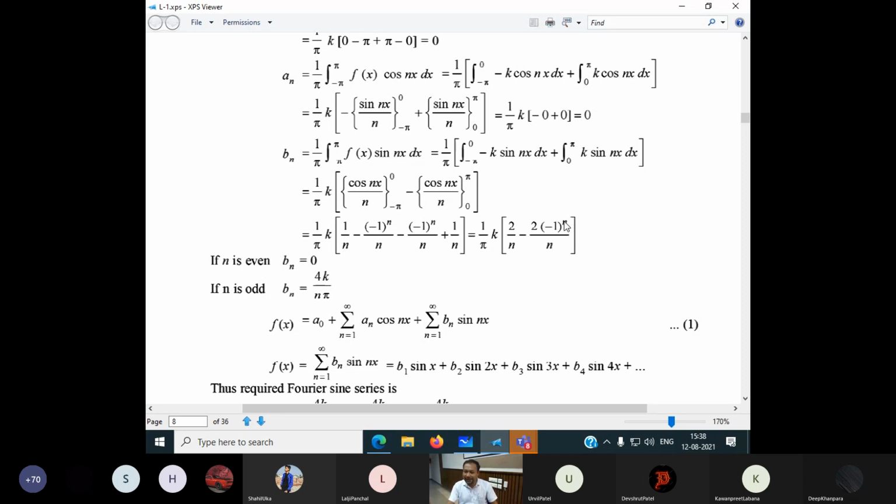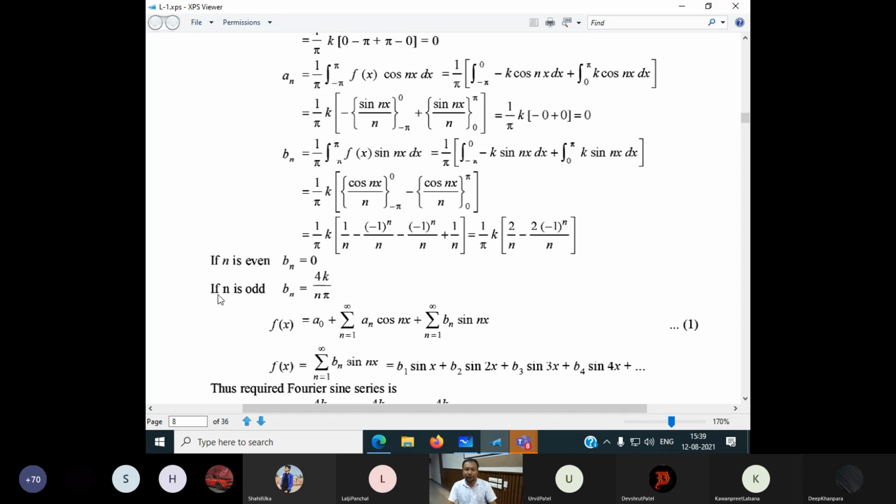If n is an even number, suppose n is equal to 2, it becomes positive, so 2 by n minus 2 by n means bn becomes directly 0. If n is 4, it is again an even number, so minus 1 to the power 4 is positive, then it is 2 by n minus 2 by n. It means if n is an even number, bn is equal to 0.